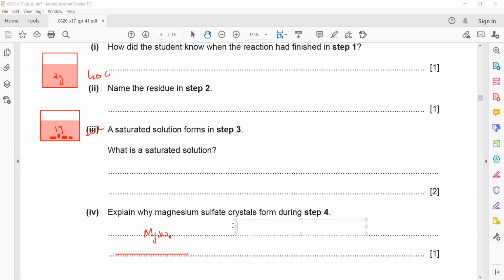Because when the solution cools down, its solubility decreases. As its solubility decreases, it cannot dissolve as much salt, so the salt which was initially dissolved will appear as a solid.